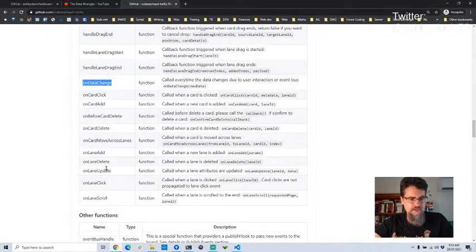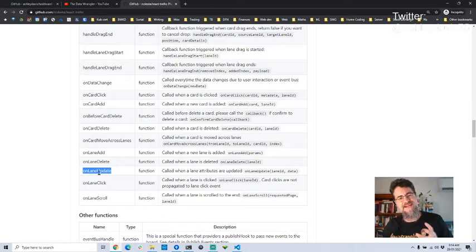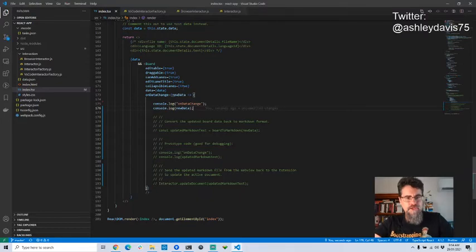I think what I really want is things like on lane update. Basically I want to be able to separate out all the different kinds of editing that can be done, because I don't want to have to send the whole edited board back to the extension. I only want to send just the little updates, just the little delta changes that have changed, and then poke them into the AST. I will use on lane update. I'm just going to start with on lane update. So I'm going to plug that in here.